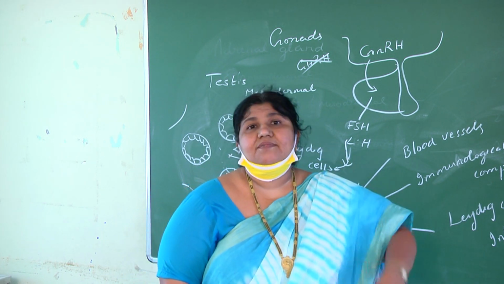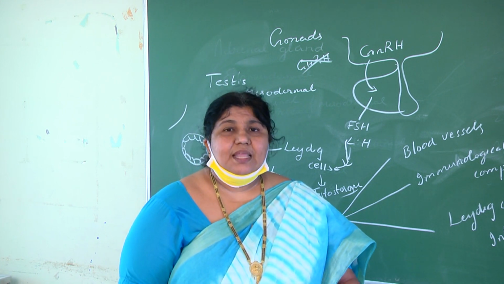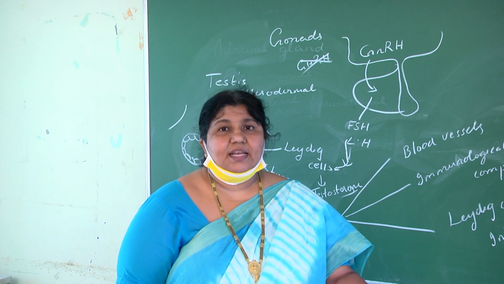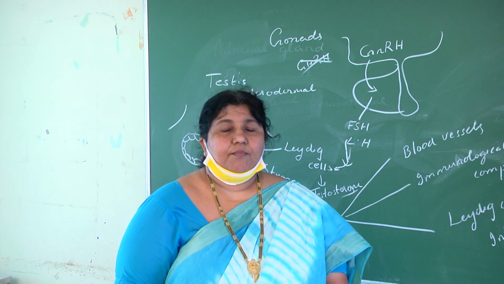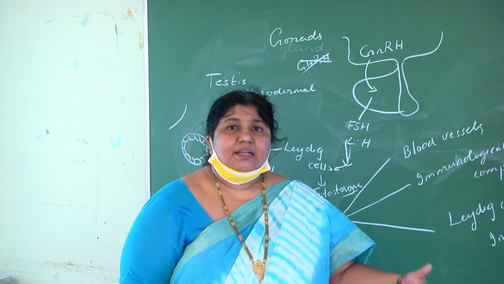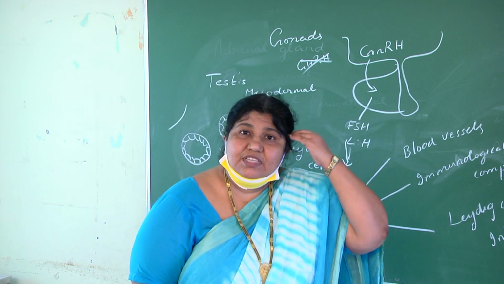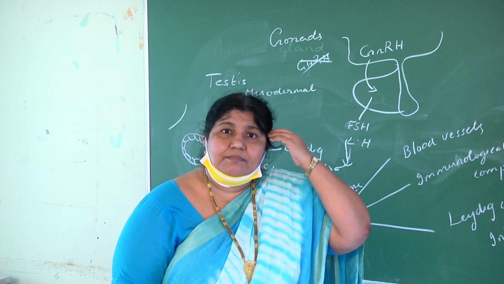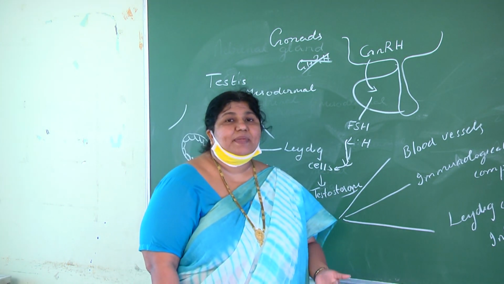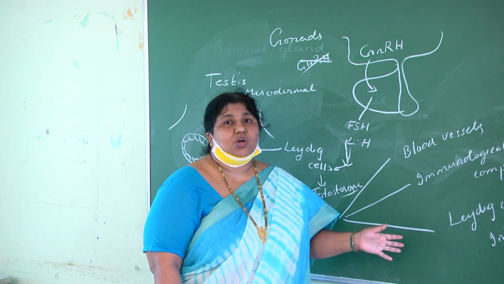Testosterone acts on the central nervous system and helps in the libido nature of the male. What is the libido nature of the male? The male sexual behavior is called the libido nature of the male. More aggressiveness, more anger, all these are because of the hormone testosterone. Because testosterone is influencing which nervous system? Central nervous system. So thereby making them more aggressive, more violent, and their sexual behavior is referred to as libido nature. That is all because of testosterone.